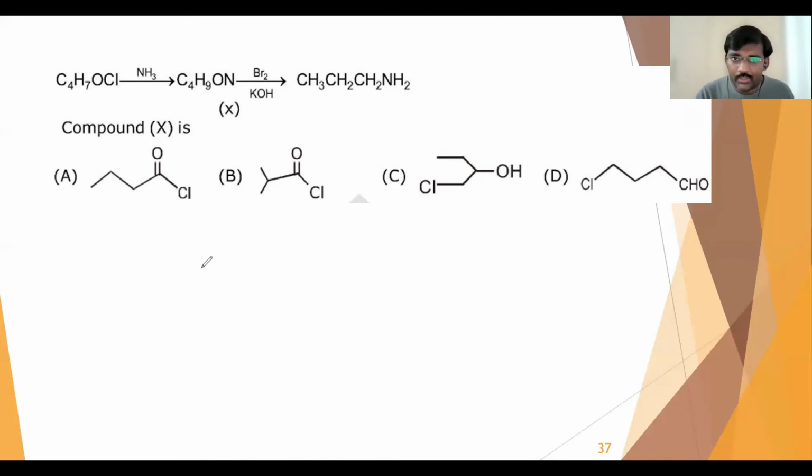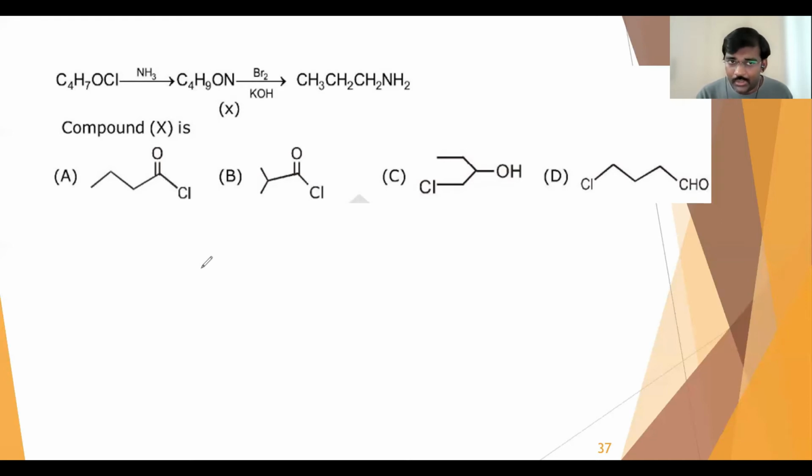So we are finally getting an amine. So in the second step, if you observe, you are getting an amine. So that is a Hofmann bromamide reaction, and we all know what the Hofmann bromamide reaction is: an amide on reaction with bromine in KOH or NaOH will convert into an amine with one carbon less.